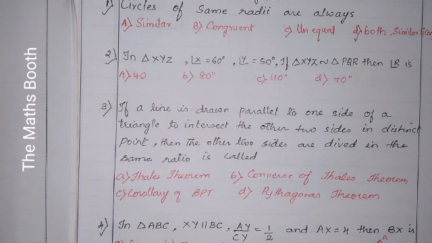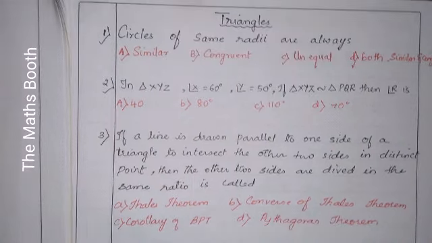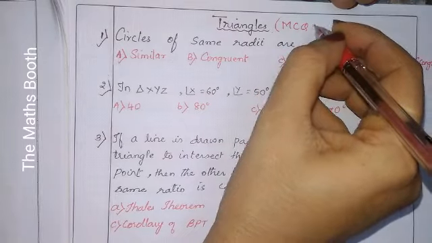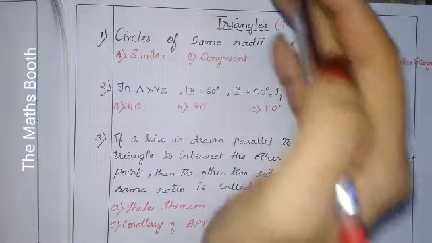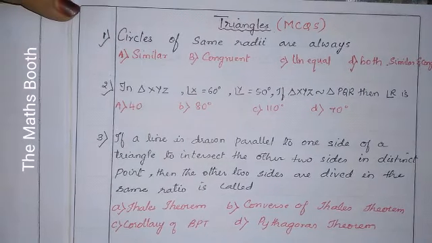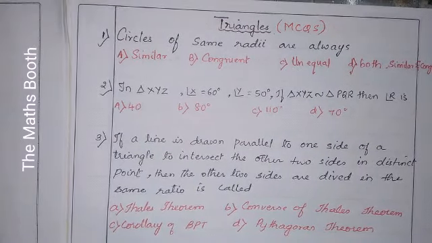Today I am here with the multiple choice questions on chapter 2, that is triangle. So these all are the questions from many papers, as well as I have selected questions from many sources. Okay. So the first question is here.